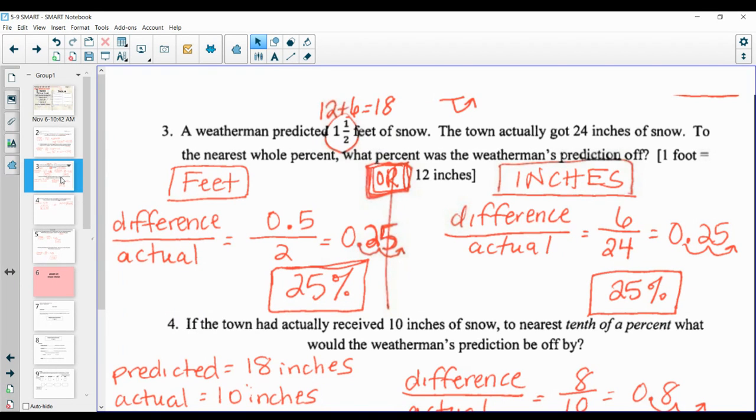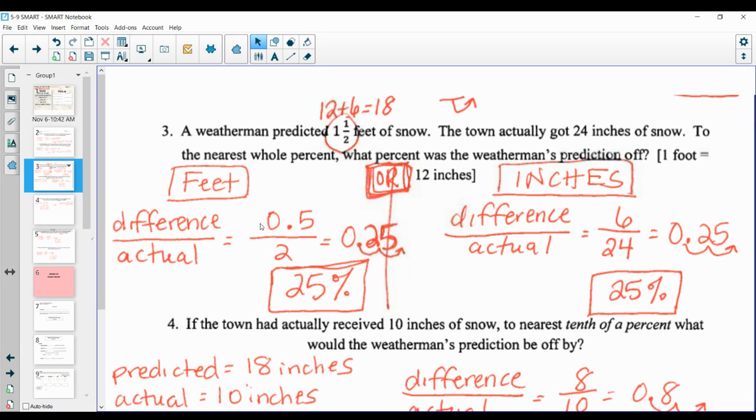Now you had an option here, or two, you had the choice. Do you want to talk about feet or do you want to talk about inches? So I did both to show you in feet. Now remember, we're doing the difference over the actual. So the difference in feet, if you have 1.5 feet of snow and you have 24 inches of snow, the 24 inches is actually 2 feet. So the difference between 1.5 feet and 2 feet is a half a foot. So that's why I have 0.5 or 5/10 in my numerator.